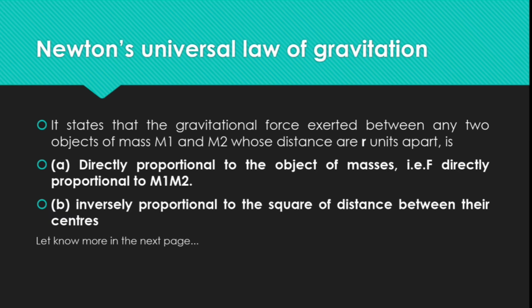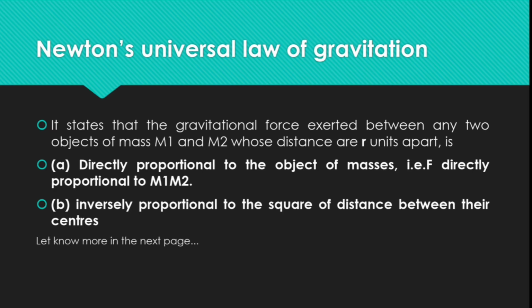It states that the gravitational force exerted between any two objects of masses m1 and m2 whose distance is r units apart is, A, directly proportional to the product of the masses, that is F directly proportional to m1 m2. B, inversely proportional to the square of the distance between their centers.